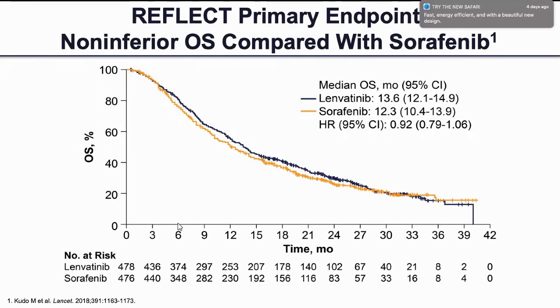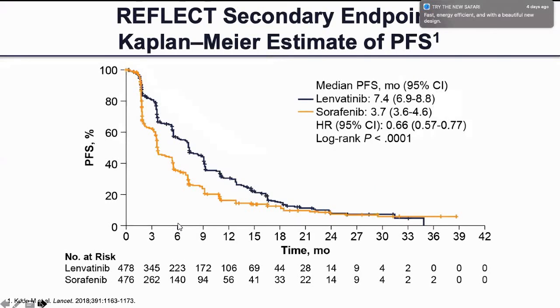The median OS was 13.6 months with lenvatinib and 12.3 months with sorafenib. It reached its primary endpoint with non-inferior OS of lenvatinib as compared with sorafenib. The secondary endpoint of the REFLECT study was PFS: 7.4 months favoring lenvatinib versus 3.7 months.